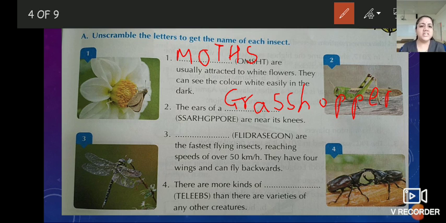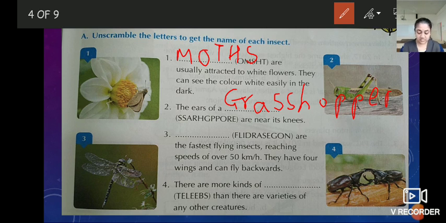Third number, dash are the fastest flying insect, reaching speed of over 50 km per hour. They have 4 wings and can fly backwards. Which insect is like this? They are the fastest flying insect. Their speed is 50 km per hour and they have 4 wings and can fly backwards also. And the letters are FLIDRASEGON, and the answer is dragonfly.